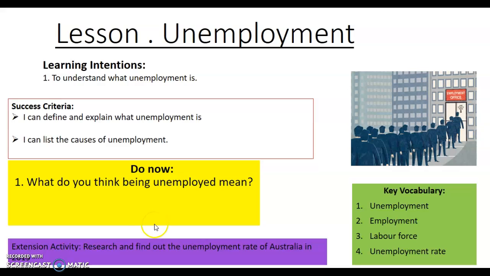So today we are going to talk about unemployment. So far we've talked about GDP, inflation, and the consumer price index. Today's topic is unemployment. I hope you've all heard about this word. This is a very hot topic at the moment because of COVID-19. So many people have lost their jobs. It is the unemployment. Now the learning intention and success criteria, I want you to write this down in